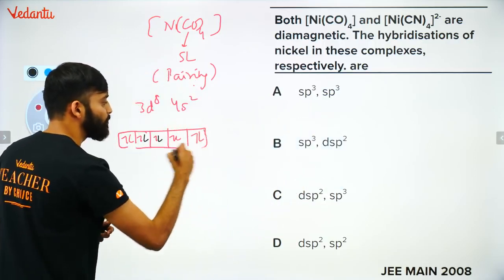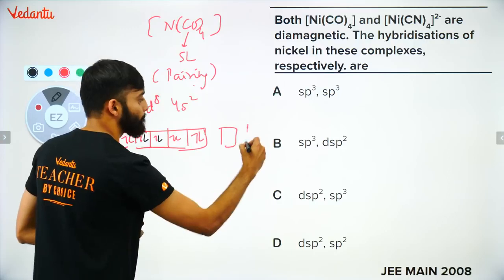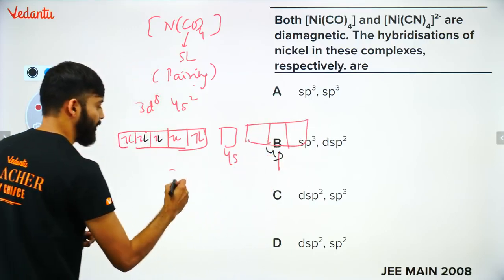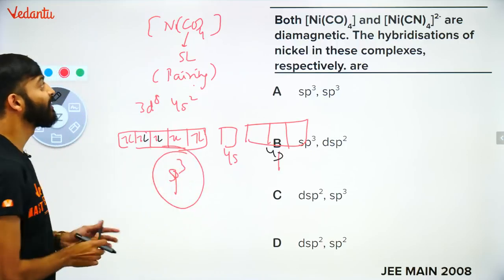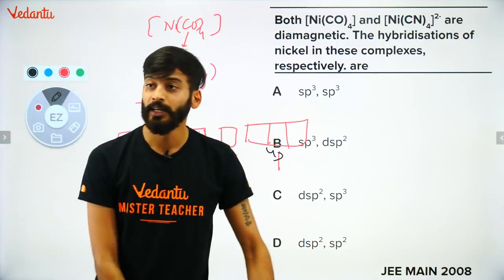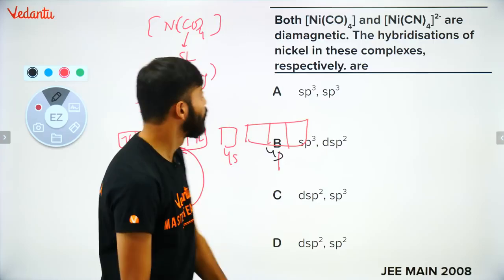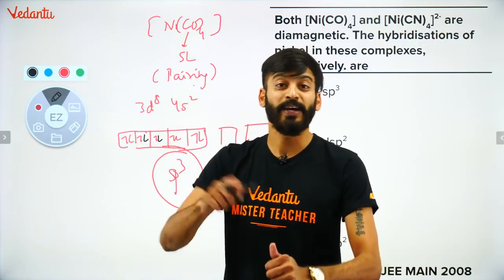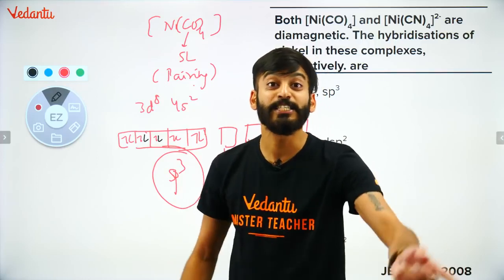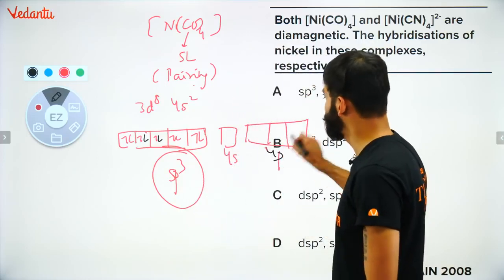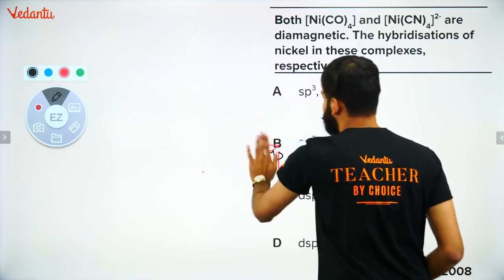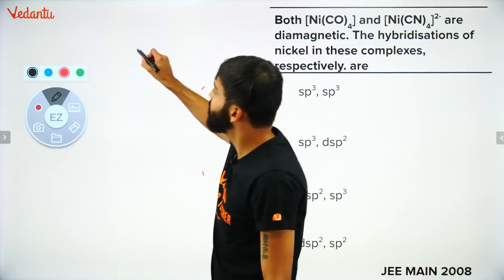So here all things will pair up. You will end up with 4s 4p. You will get sp3 hybridization. ठीक है? Even though CO is a strong ligand, it will cause pairing. Everything will pair up and you will get sp3 hybridization. So first we'll get sp3. Let's go for the next one. What about the next one? Next one, Ni(CN)4.